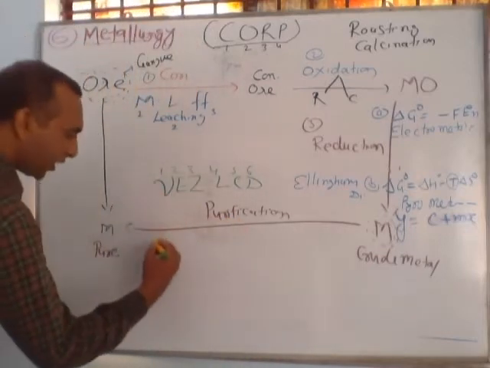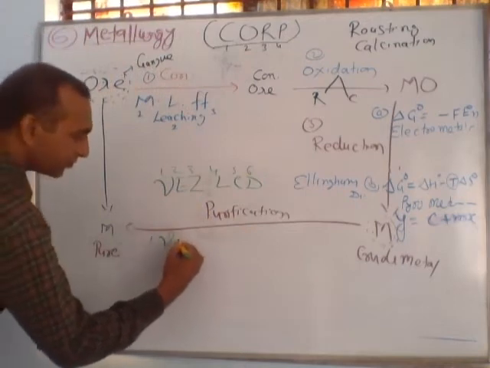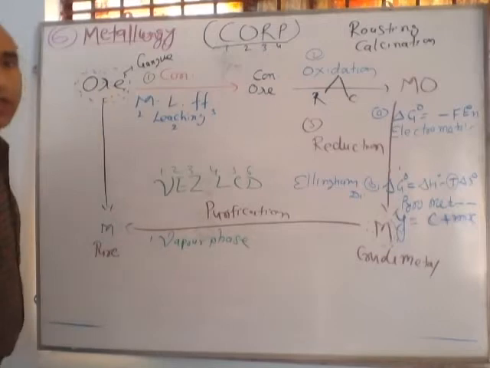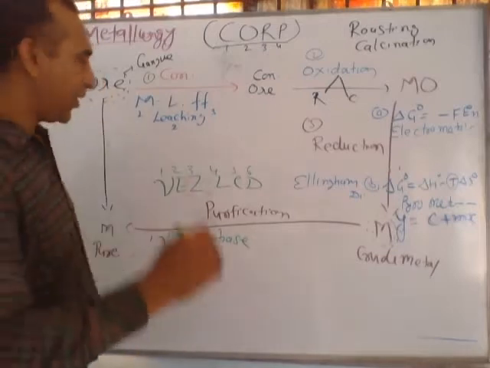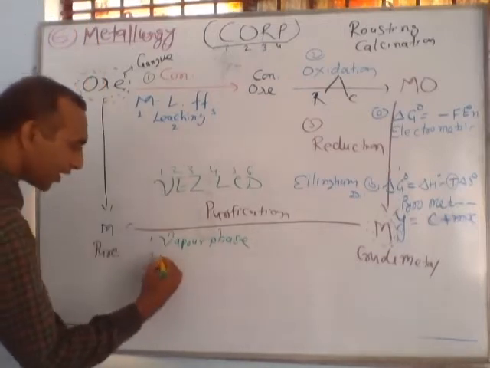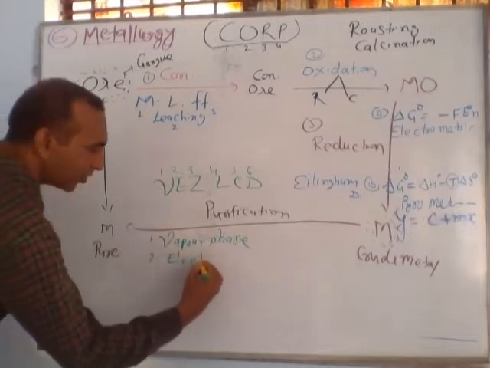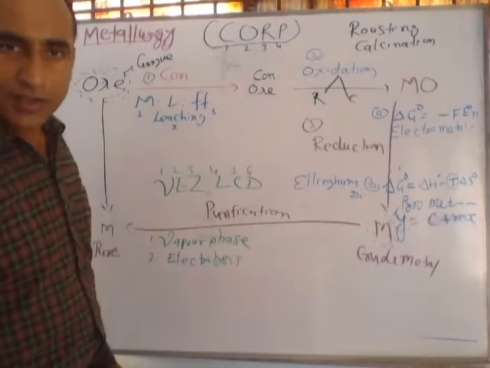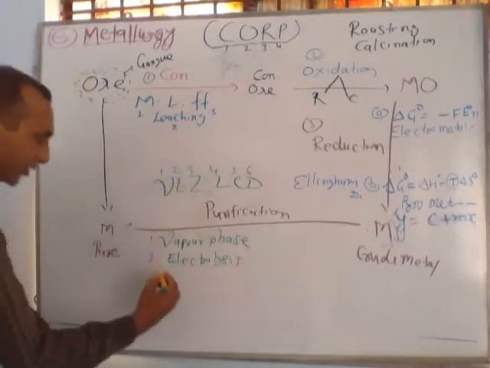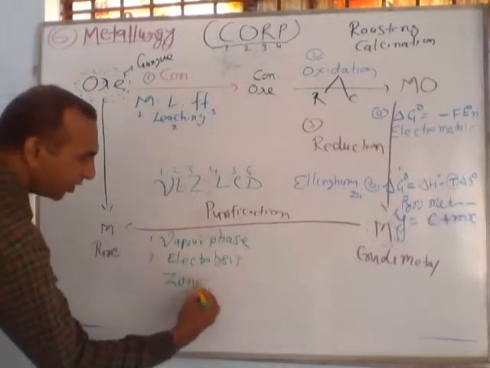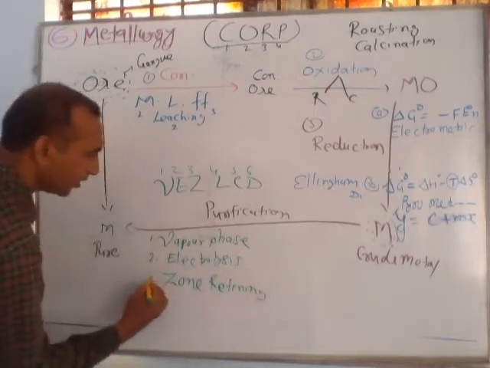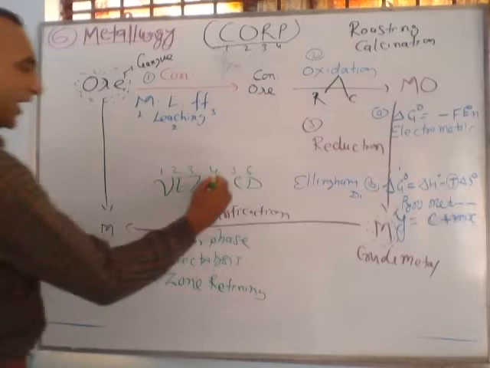So first, V means vapor phase refining. E, second, means electrolysis. The second is important, the electrolysis method. Z stands for zone refining, the third process.